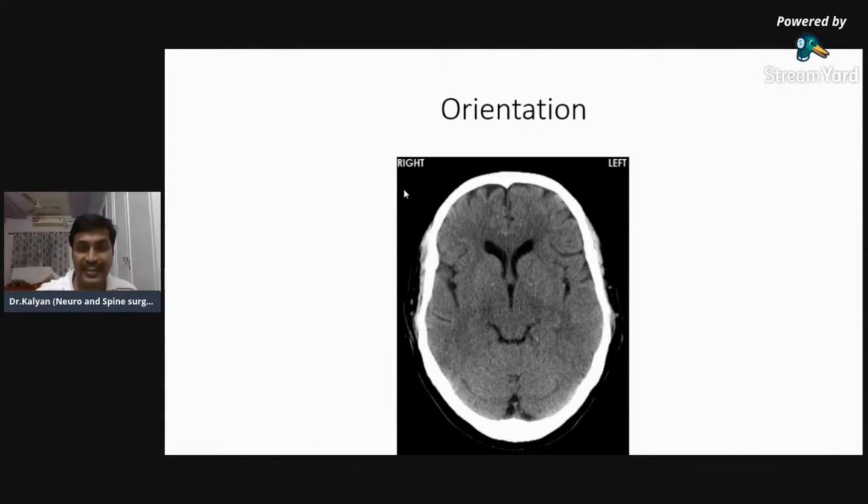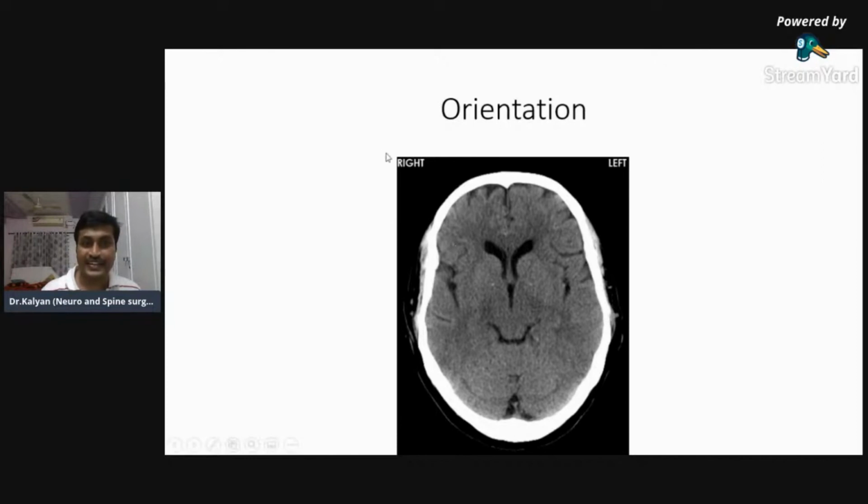So in every scan, you'll identify the labeling. Either they put the word right and left, or they put the letters R and L. You'll have to identify whether you are thinking of the right side or the left side. Okay, this is the most important one. As soon as you see the scan, you'll have to identify which orientation they are following.